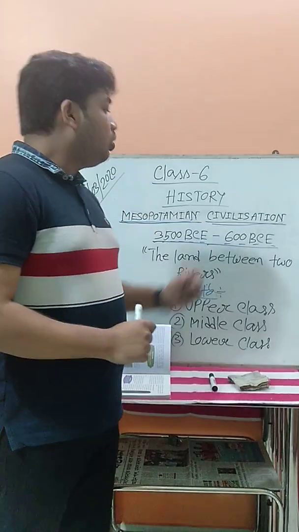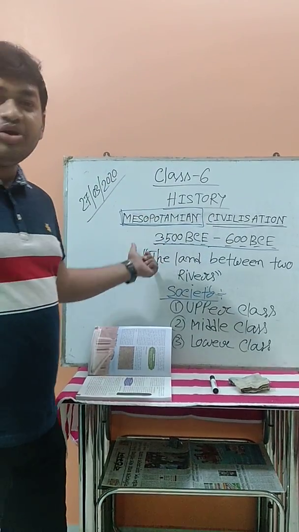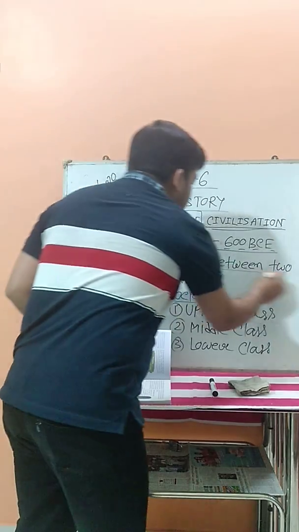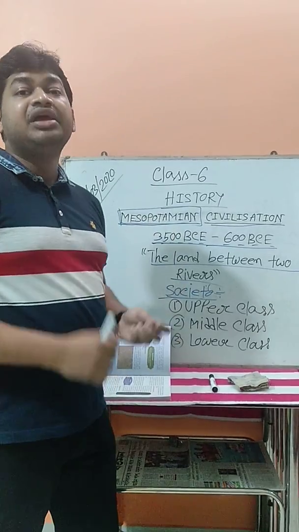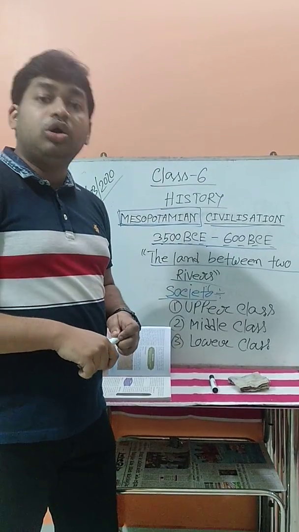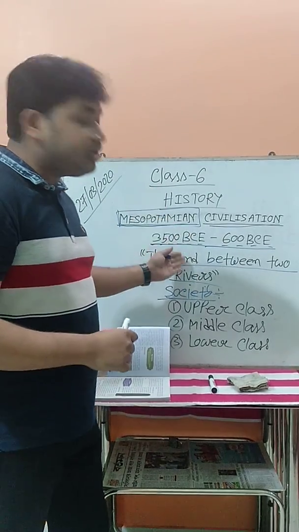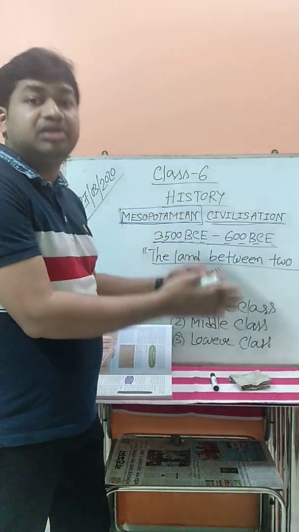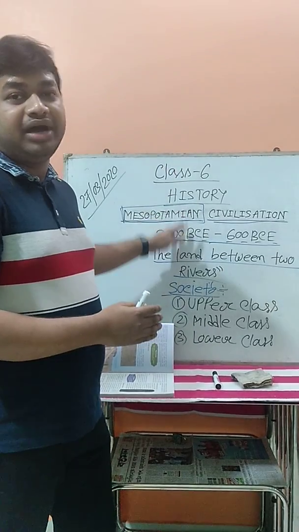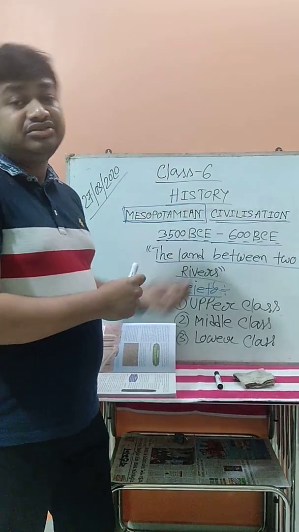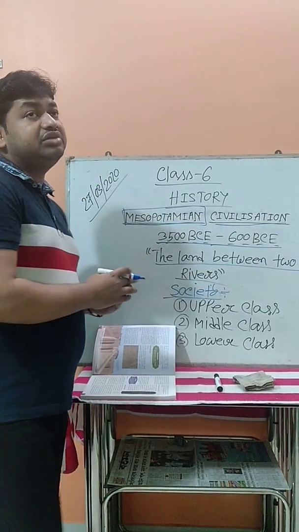Tigris. Now, do you know the meaning of the term Mesopotamia? The meaning of this term is the land between two rivers. Suppose a question comes: why is the Mesopotamian civilization also known as the land between two rivers? What do you write as the answer? Because this Mesopotamian civilization is located between the rivers Tigris and Euphrates. That is why this civilization is also known as the land between two rivers.